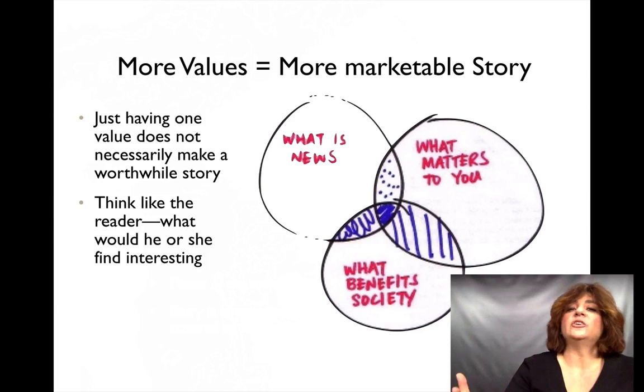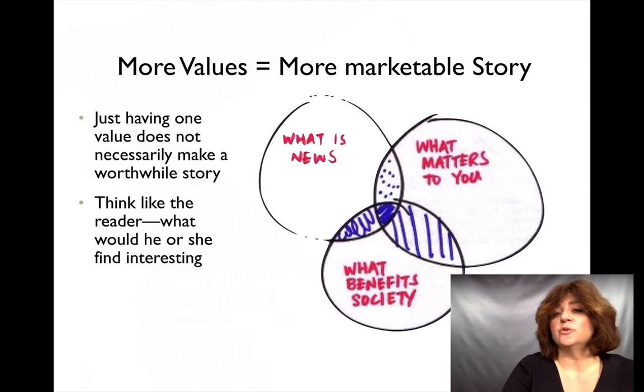So the more values that something has, the more of these 8 news values, the more marketable the story is. So just because something is proximate or has impact to us doesn't necessarily make it a worthwhile story, and certainly prominent people do things every day that are not news. We have to think like the reader. What is it that benefits them? What is it that matters to them? What would make this marketable to them?